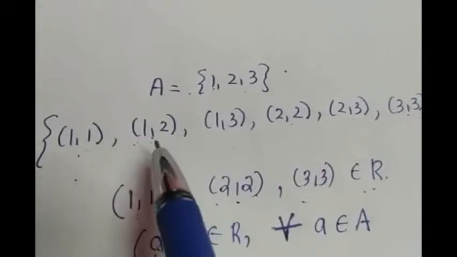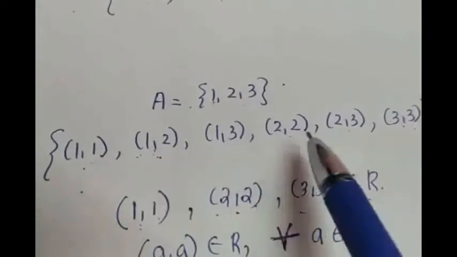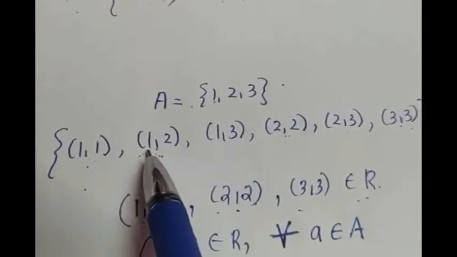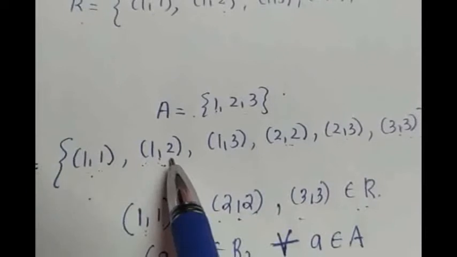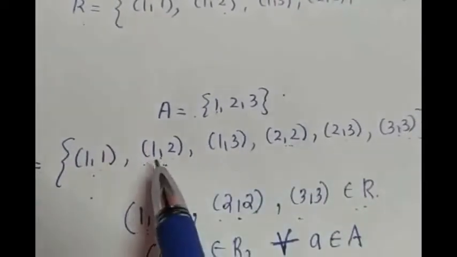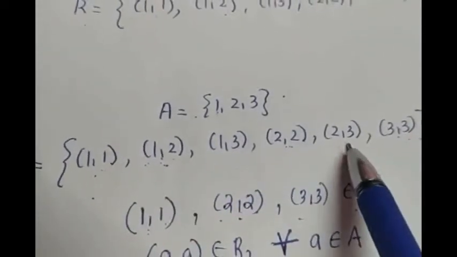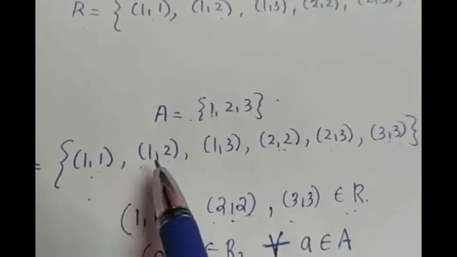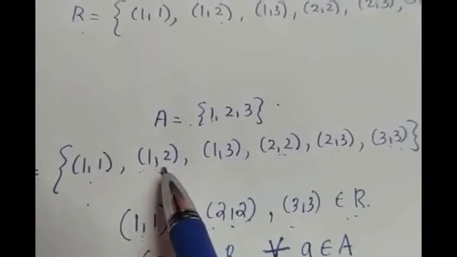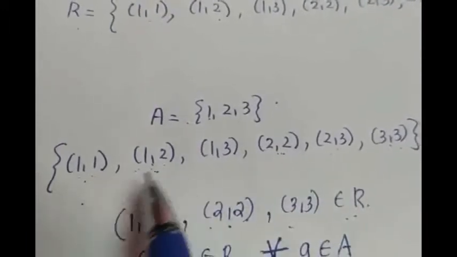Check for the next element. Take (1, 2) and (2, 2). Then also you can see (1, 2) is an element of R. Again, check (1, 2) and (2, 3). Then also you can see (1, 3) is an element of R. (1, 2) we cannot take with (3, 3), because for the second ordered pair, 2 must be the starting element. So that case is over.